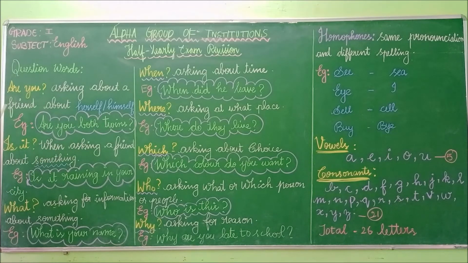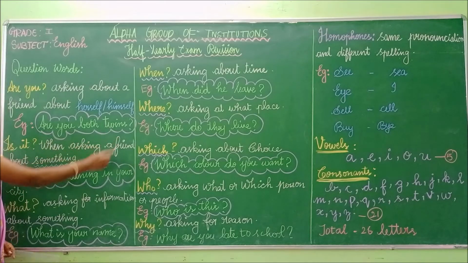We have to use the question word are you for asking a friend about herself or himself. Look at the example. Are you both free? Here I am asking about herself or himself. So how to use the question word are you? Children, remember, at the end of the question you have to put the question mark.